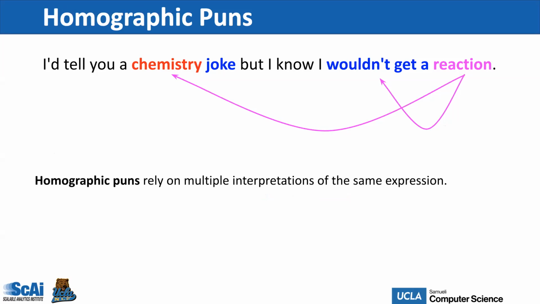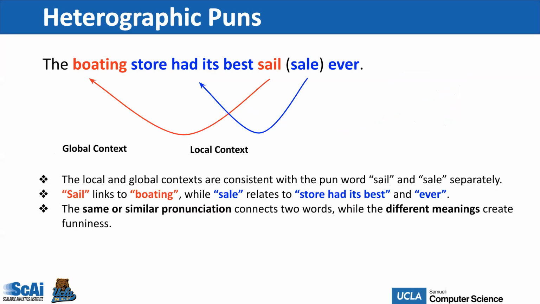We named this type of pun homographic puns. Homographic puns rely on multiple interpretations of the same expression. Here's another type of puns. We call them heterographic puns. Similarly, the local and global contexts are consistent with the meanings of the pun word. As we see from this figure, the boating is actually the global context and the sail is a local context. The store has its best is a local context.